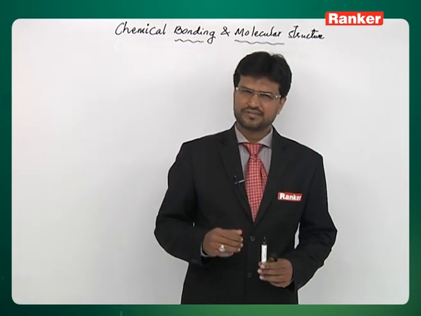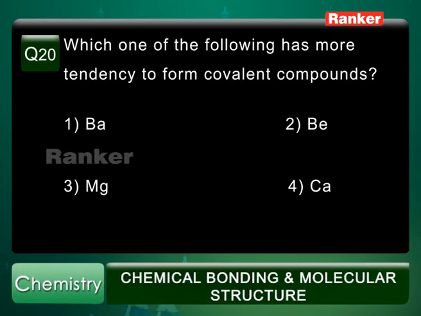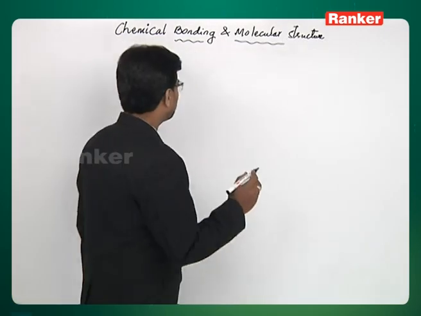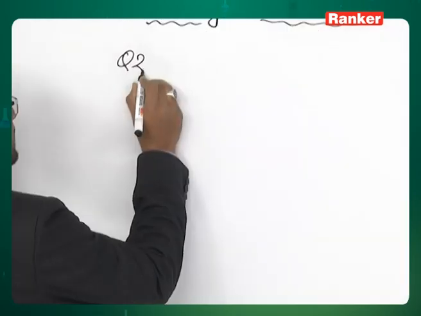So, among these options, the atom which can form the smallest cation is beryllium. So, beryllium compounds are predominantly covalent. The answer is second option, beryllium. Let's look at the explanation. Question number 20.